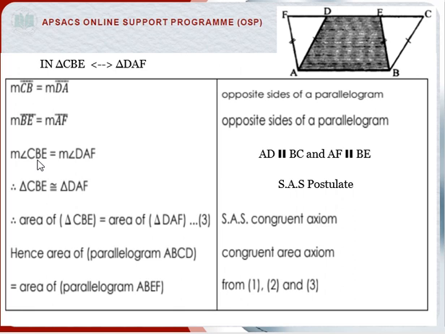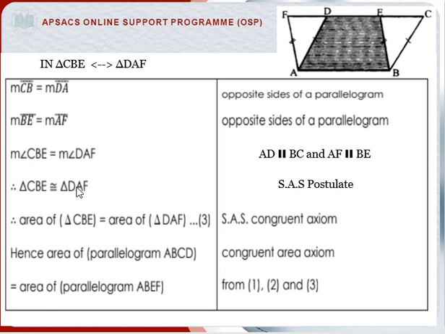Our third statement is: measurement of angle CBE is equal to the measurement of angle DAF. The angle between AF and AD is equal to the angle between BE and BC. From this figure, we clearly see that this angle is equal to this angle. The reason is AD is parallel to BC and AF is parallel to BE.